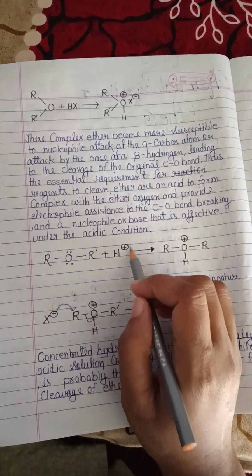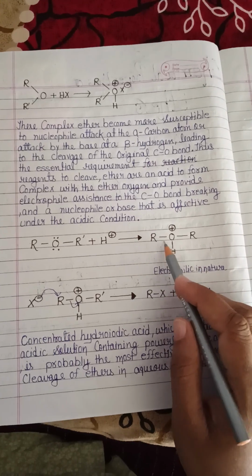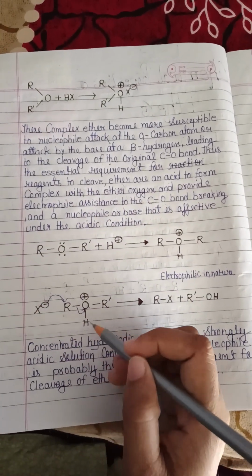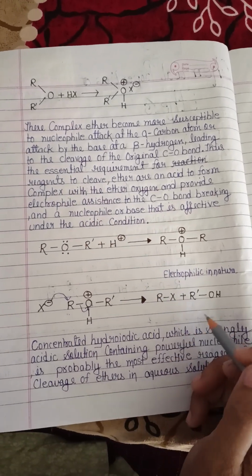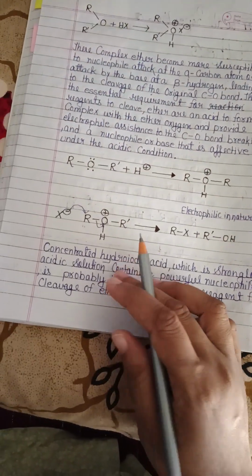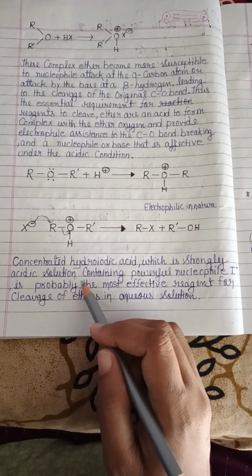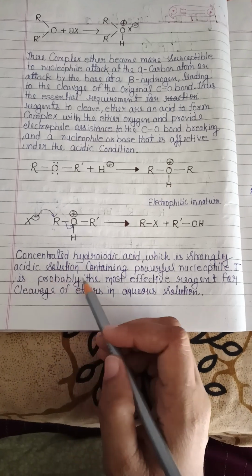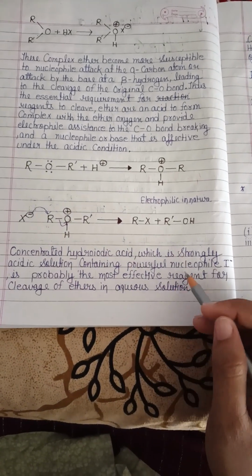Here the ether gives a lone pair to the H plus ion. This is the electrophile's nature, so it attacks by SN2 reaction, by SN2 backside attack, and then alkyl halide and alcohol are formed. Concentrated hydroiodic acid, a strongly acidic solution containing a powerful nucleophile, I minus, is probably the most effective reagent for the cleavage of ether in aqueous solution.